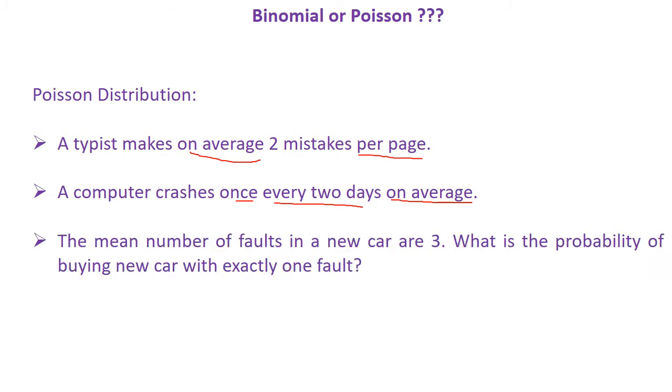Another example, the mean number of faults in a car is 3. So there is a mean number of faults given for a new car, and we are asked to identify the probability of buying a new car with exactly one fault. So here you can see that the mean number of faults in a car is 3, and if you buy a new car, what will be the probability that you will have exactly one fault?